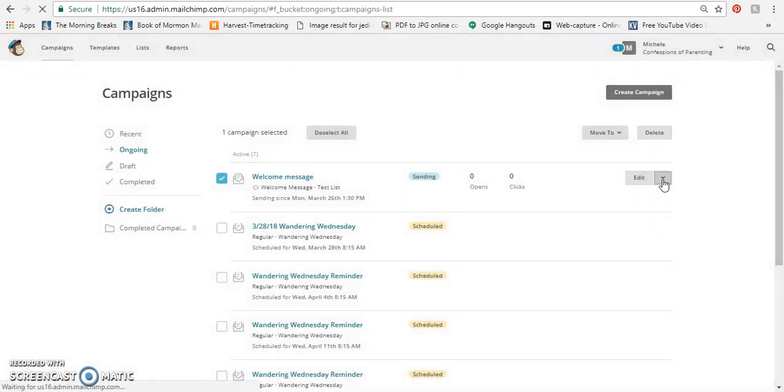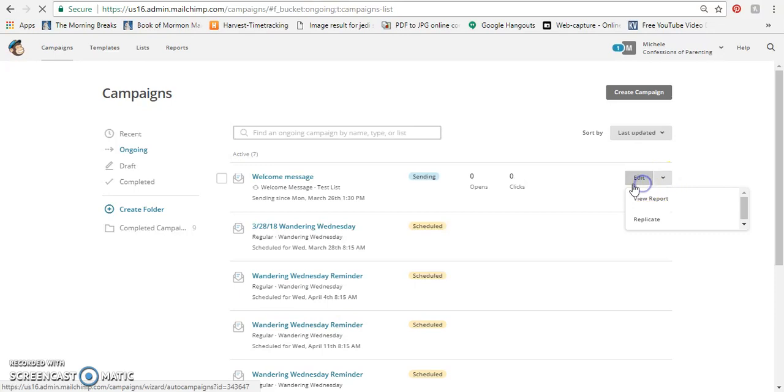So we'll have to pause it before we can delete it. Let's see if we can do that. We have to uncheck it, then edit. Okay, not working. So I will work on that.